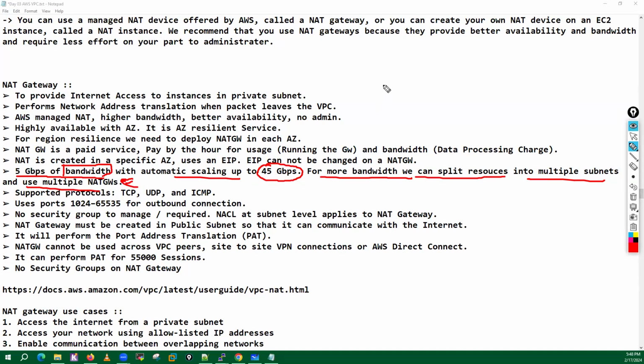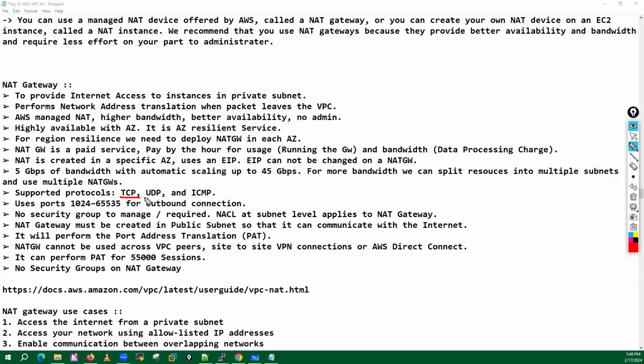Let's suppose you have a requirement of 100 Gbps speed. You can deploy 3 NAT gateways, and some resources will forward traffic through the first, some resources through the second, and a couple of resources will send through the third one. Like that, we can split the traffic.